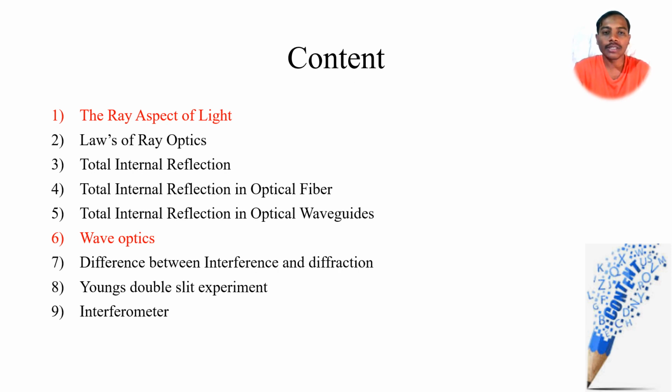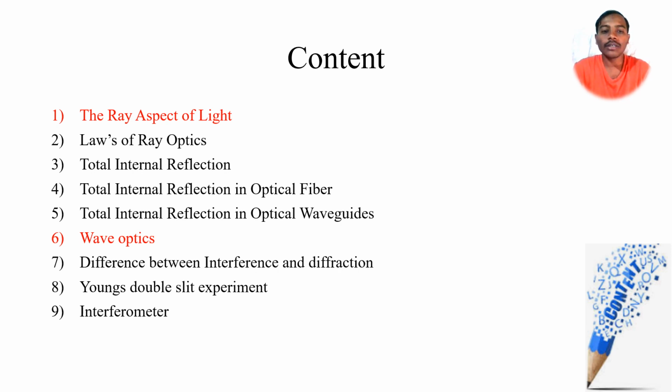At the beginning we'll see the ray nature of light. With this consideration we'll study reflection, refraction and total internal reflection, as well as total internal reflection in optical fiber cable or waveguides.